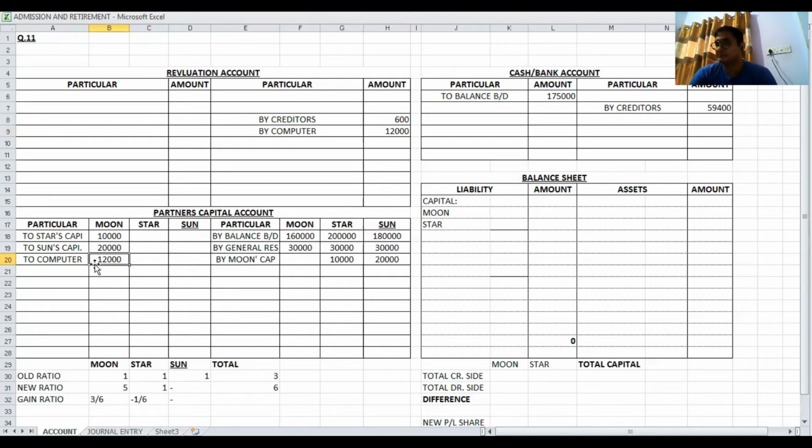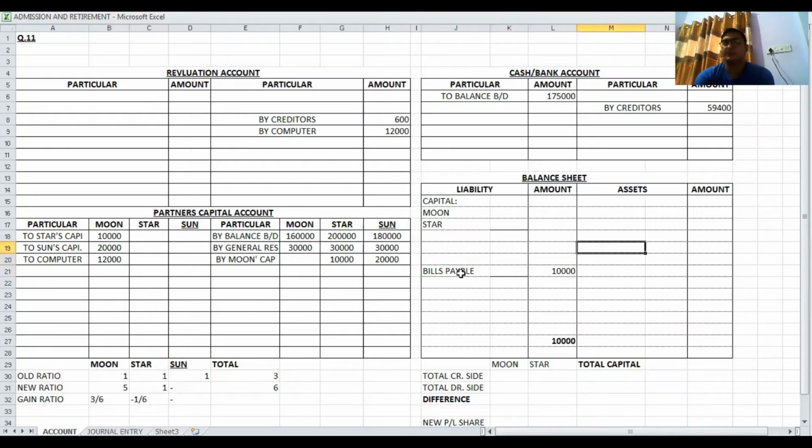Then after point number 4, after the retirement of son. So first of all, we have to close all the accounts and we have to retire the son. So we are going to step number 4, and still adjustment number 4 is pending. In adjustment number 4, old balance sheet transfer to new balance sheet. Capital done, general reserve done, creditors done, bills payable is still pending. So we write down bills payable amount is 10,000.